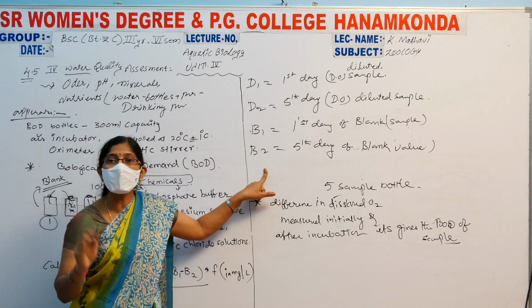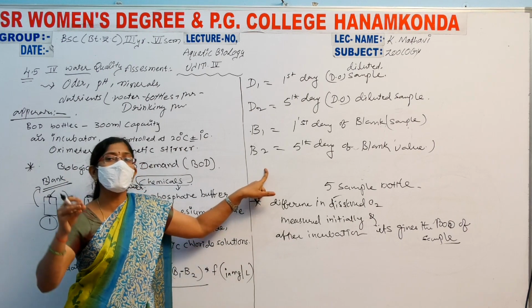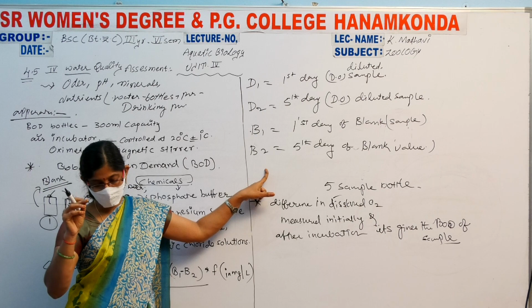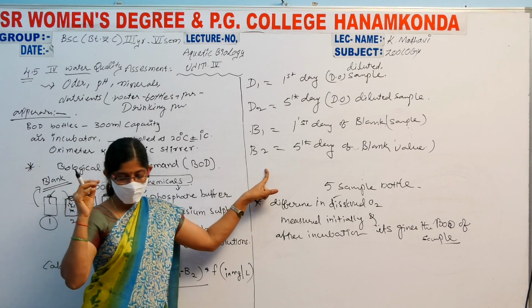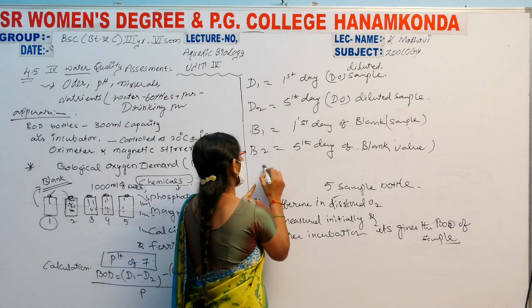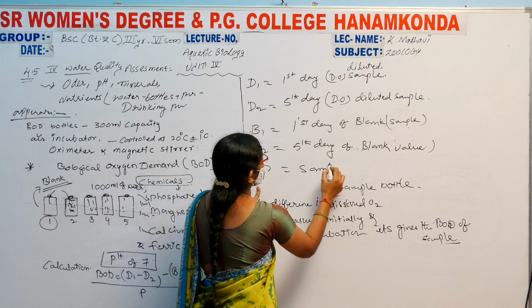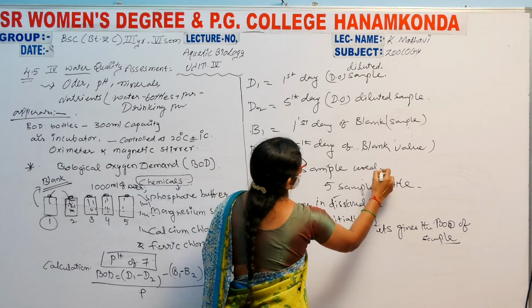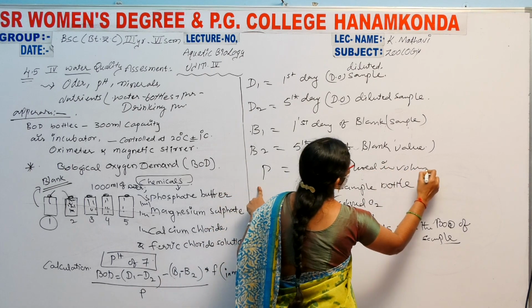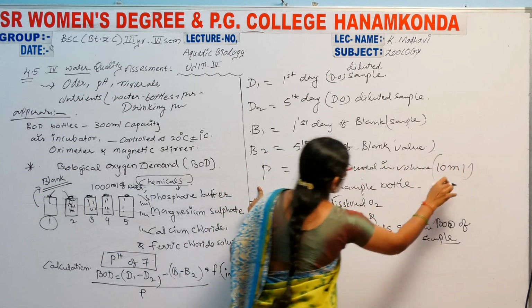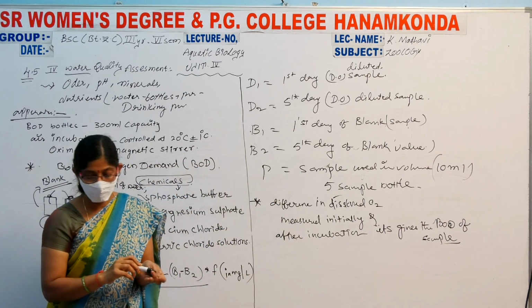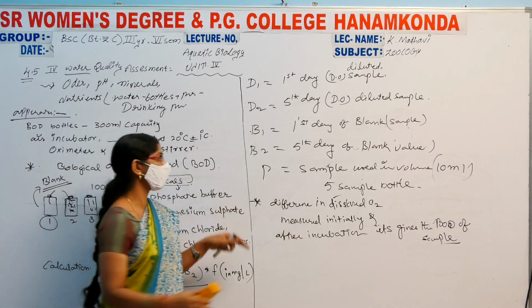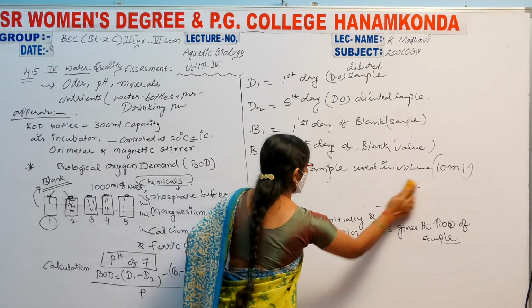And P is equal to the volumetric fraction of sample used. The sample used is simply 10 ml. These are the most important things to know about the measures.